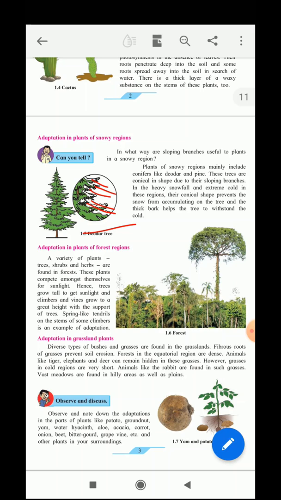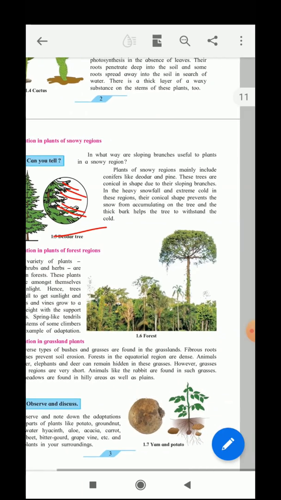Now these plants compete among themselves for sunlight. Hence these trees grow tall to get sunlight, and climbers and vines grow to great heights with the support of the trees. So spring-like tendrils on the stems of some climbers are an example of this adaptation.